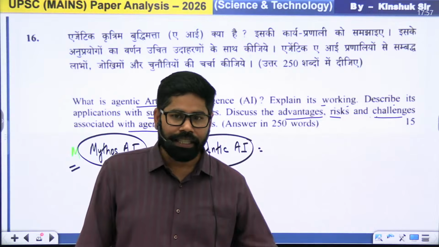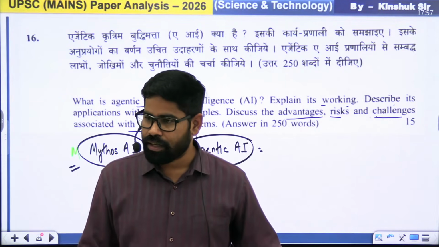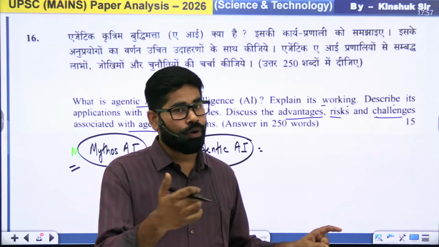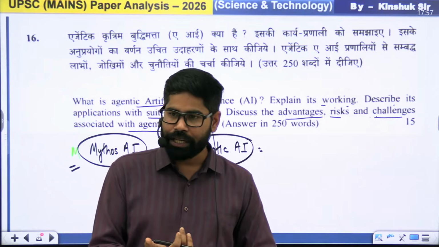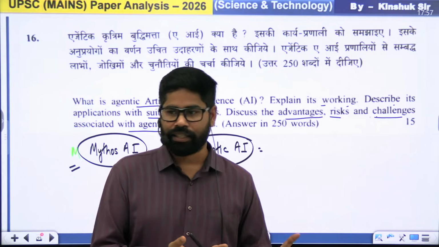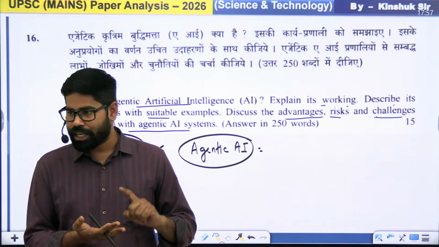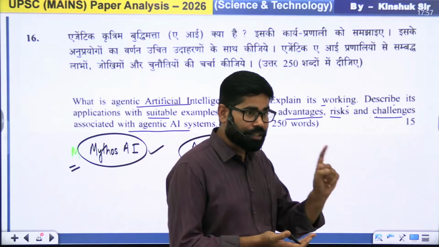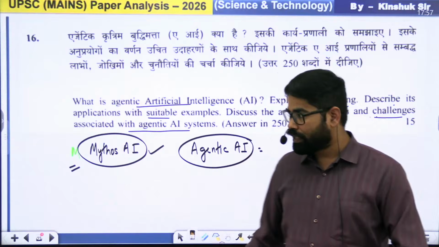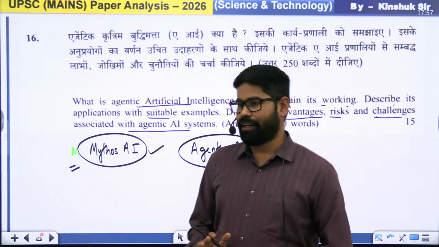So this agentic AI, it will search for all the required things. It will automatically execute all these tasks. Like it will send emails, it will file for GST, it will file for all other things. It will plan, it will execute, it will monitor, it will give responses, and it will finally achieve the goal. That is what is agentic AI.